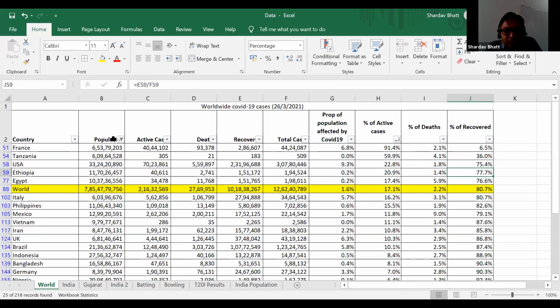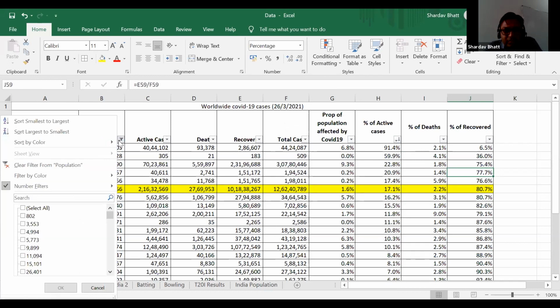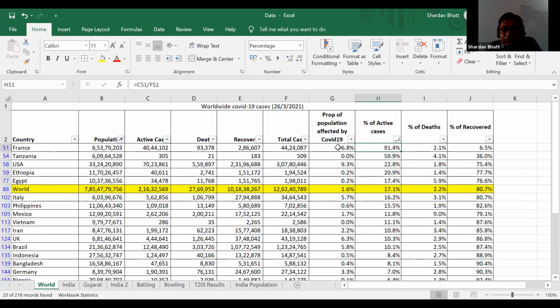Now I consider the top 25 countries, so now France is also there. In France, 91% of cases are active, because last year when lockdown was there, France was not much affected. Now they are affected more. So the situation in France is very serious at this moment. There are so many cases there.